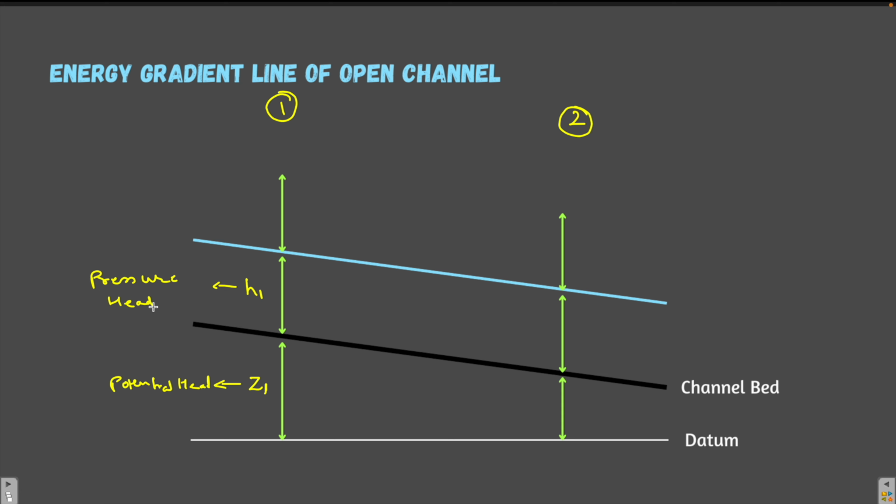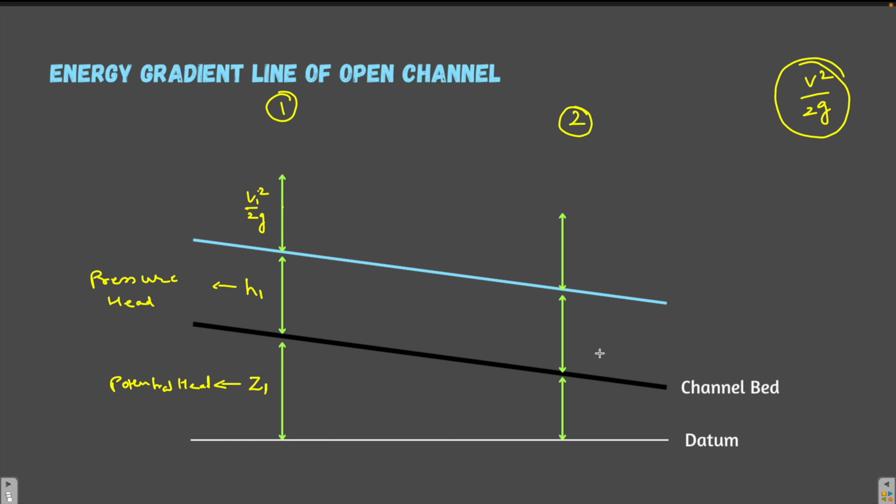Now the fluid is having some kinetic energy, and the value of the kinetic head will be V square by 2g. We have learned this. This is the kinetic head, and if we represent this in the form of an arrow like this, so this is V1 square by 2g, the kinetic head over here.